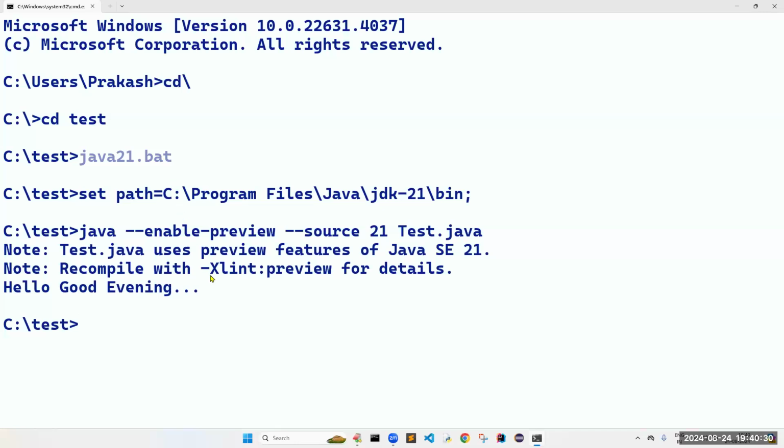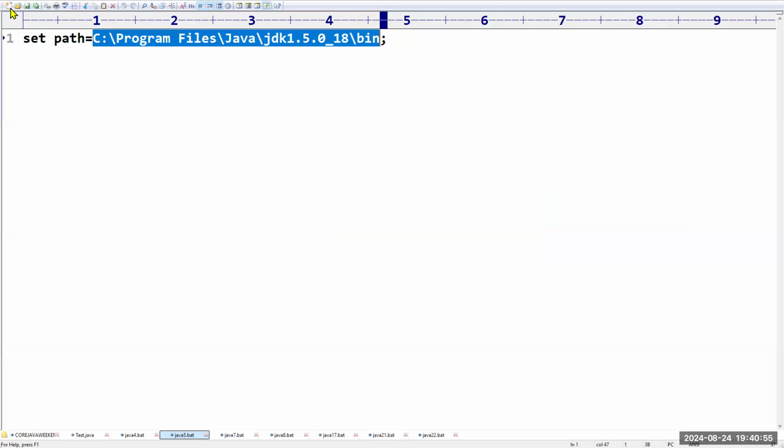Earlier, I remember for execution we just used to write javac and then Program.java, right? But in the latest version, we can directly run it by writing enable preview, source 21. It's a very big command, right? Yes, only to demonstrate the first Java program I am using this. But in future, we want to use this feature. Explaining this command is very simple when compared with our original Java program.